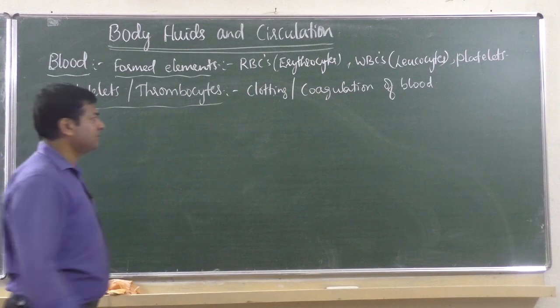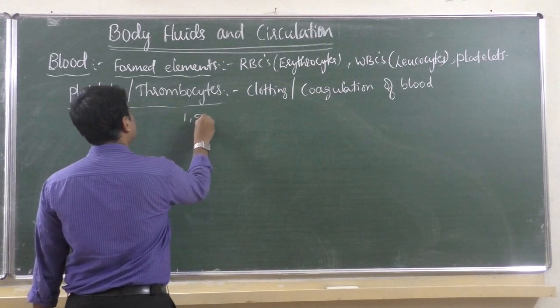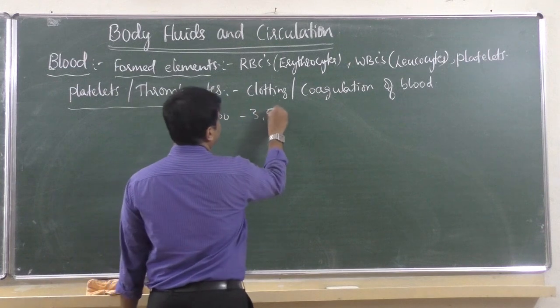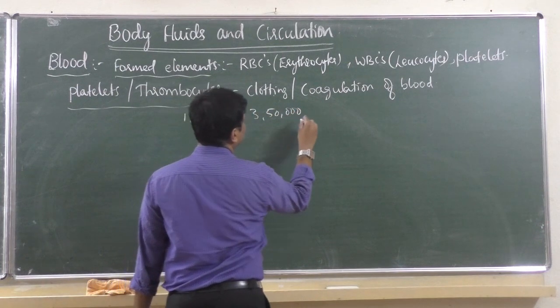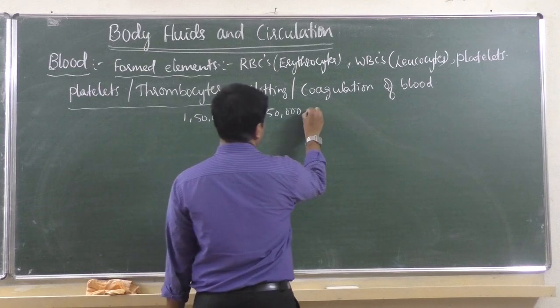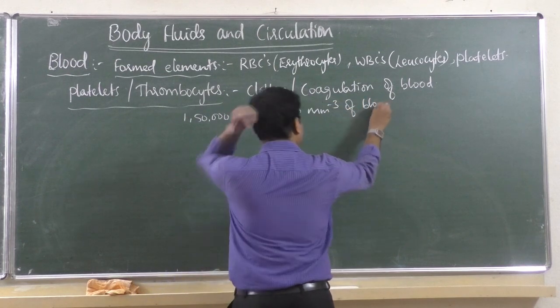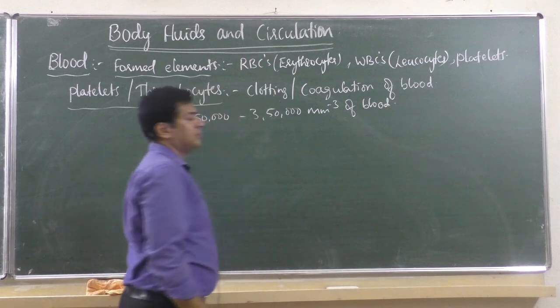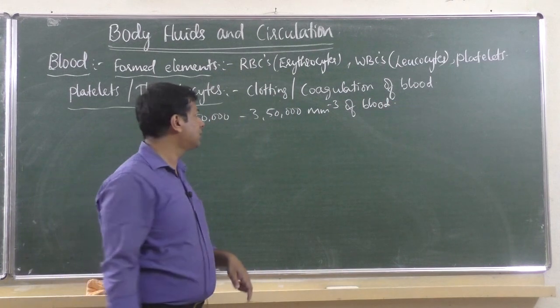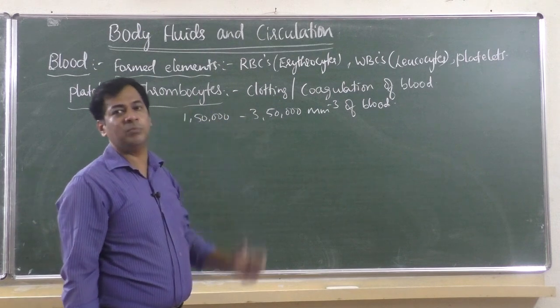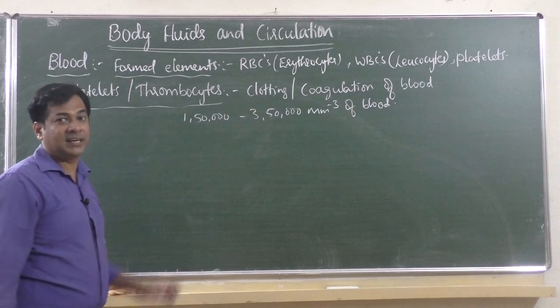What is their number? It is 1,50,000 to 3,50,000 per cubic millimeter of blood. Per cubic millimeter of blood, 1,50,000 to 3,50,000 platelets will be there. That is the range given.